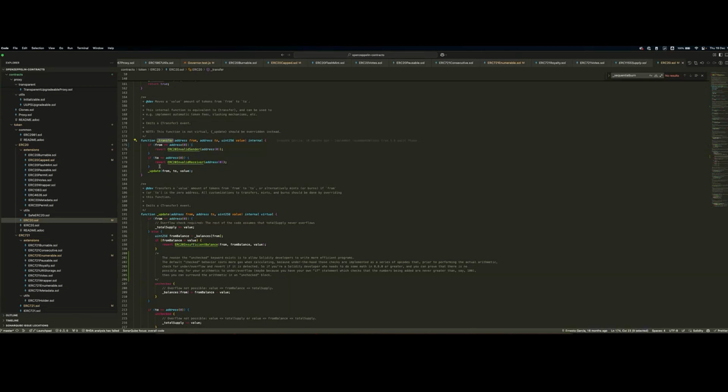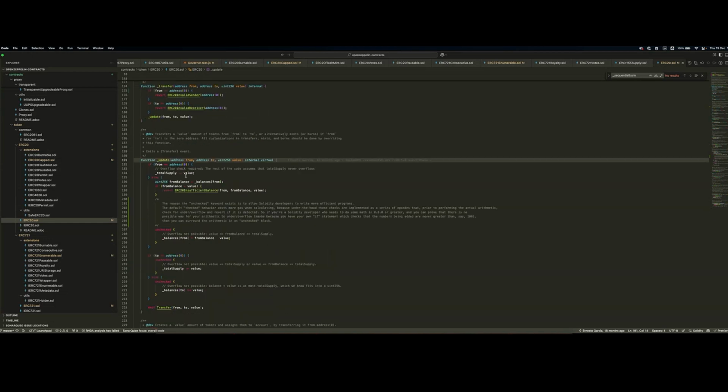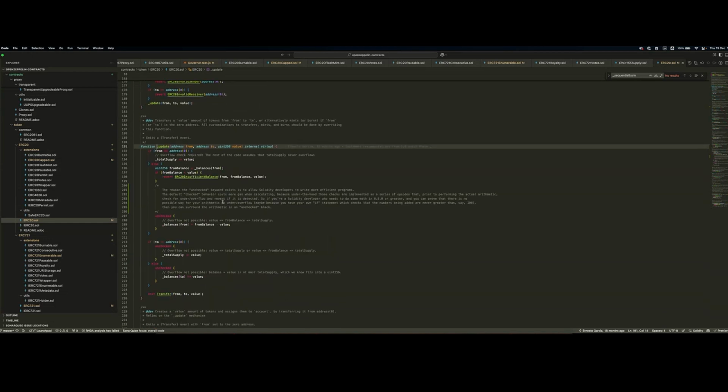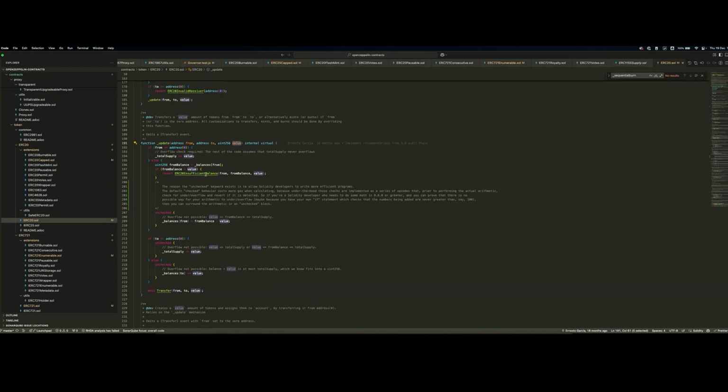So in case of transfers, what we're doing is checking that it's not a mint and a burn, and then proceeding to the update function. What update does is a generalized form of doing basically transfers and checking if we're doing mints and burns all together. In fact, if the from address is the zero address, what we're doing is minting, so we're inflating the supply. Then if it's not the zero address, meaning it's an EOA or a smart account, a smart contract, we're checking if the balance of the from address actually is enough compared to the value we want to transfer. If not, we are reverting with this insufficient balance custom error.